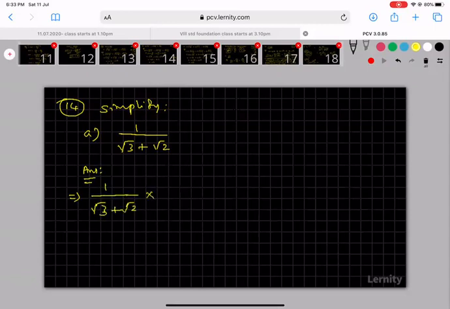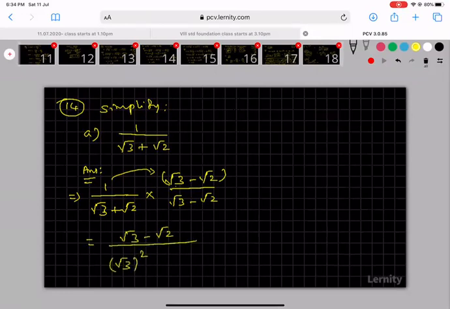The conjugate of root 3 plus root 2 is root 3 minus root 2, divided by root 3 minus root 2. So you are multiplying 1 into this value, you are getting root 3 minus root 2. Numerator is over. Denominator: root 3 the whole square minus... a plus b into a minus b I can write as a square minus b square. Here minus, I am putting here minus. b means root 2 the whole square.